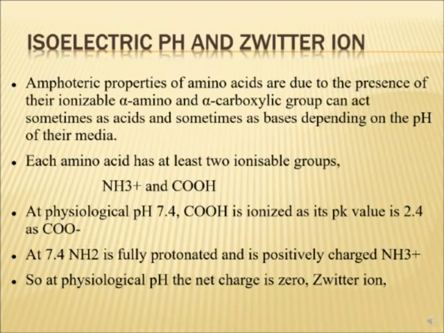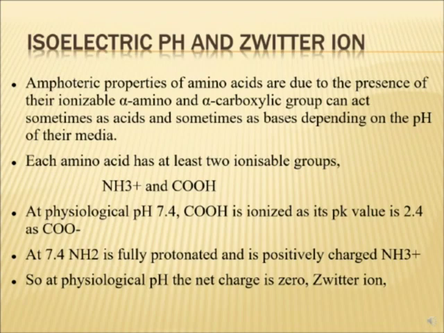At pH 7.4, the NH2 group will be fully protonated, and it will be positively charged, that is NH3 plus. So at physiological pH, COOH exists as COO minus and NH2 exists as NH3 plus. The net charge is 0, and this type of molecule is called a Zwitter-ion.